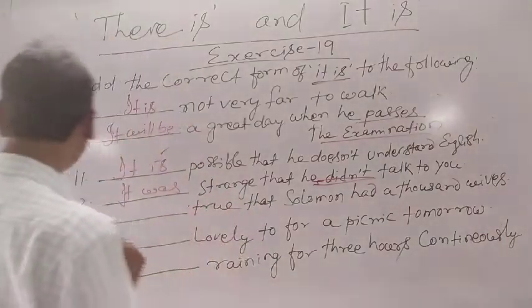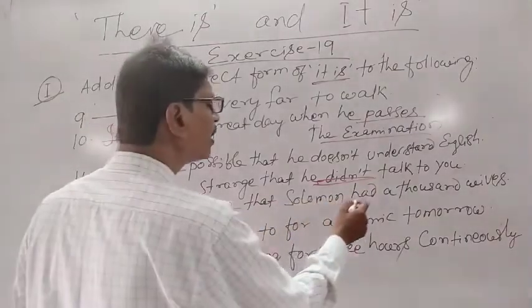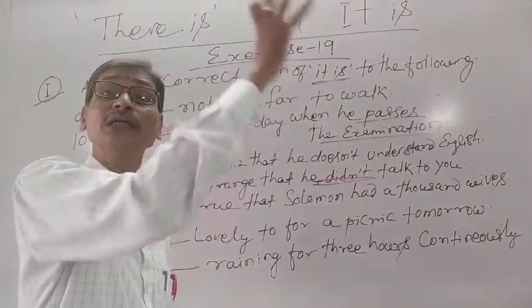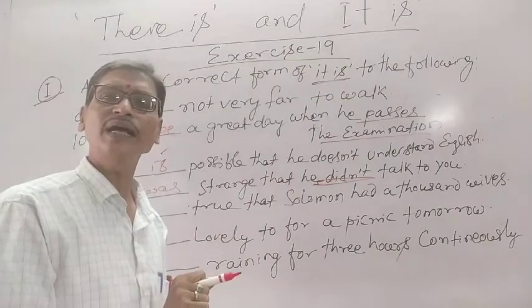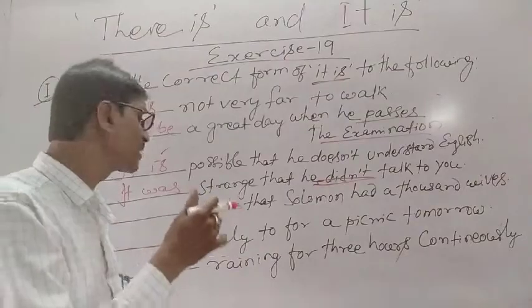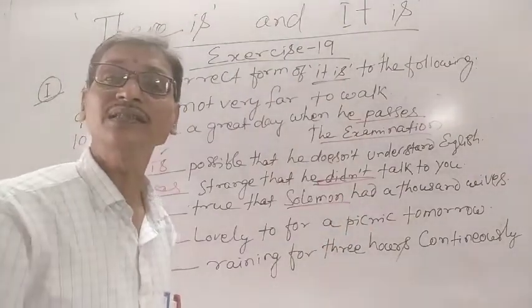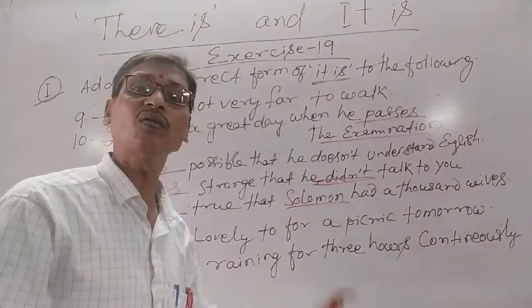Okay? So similarly, number 13, "That's true that Solomon had 1,000 wives." Normally people have one wife, sometimes more than one, but a king or a person in the past had 1,000 wives.